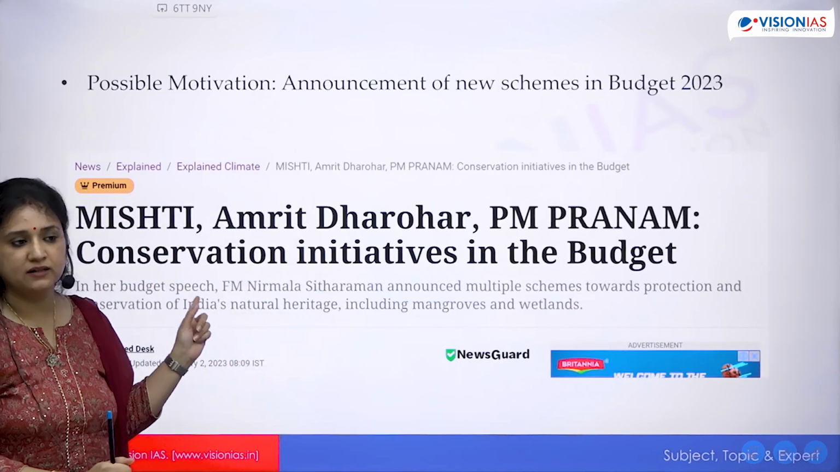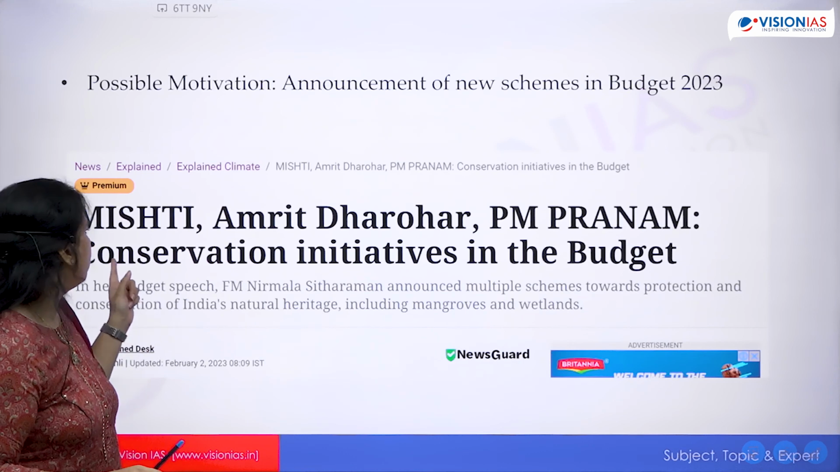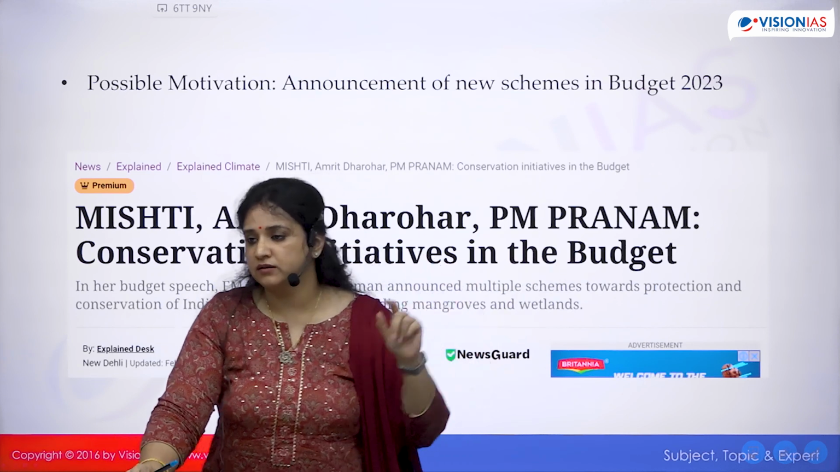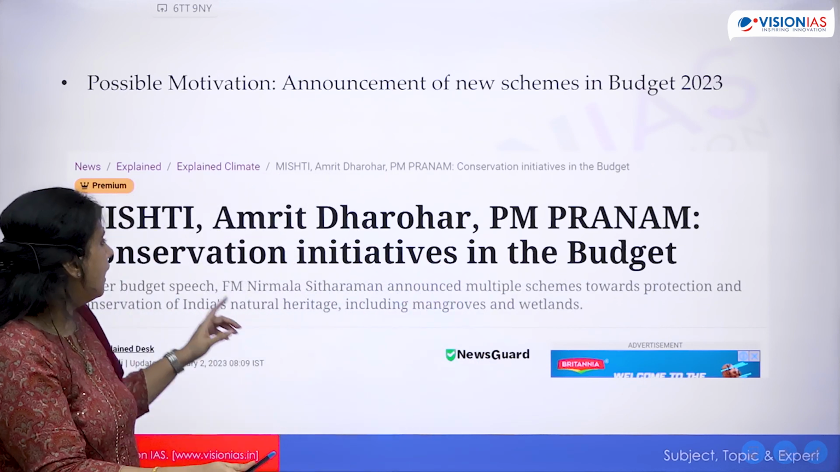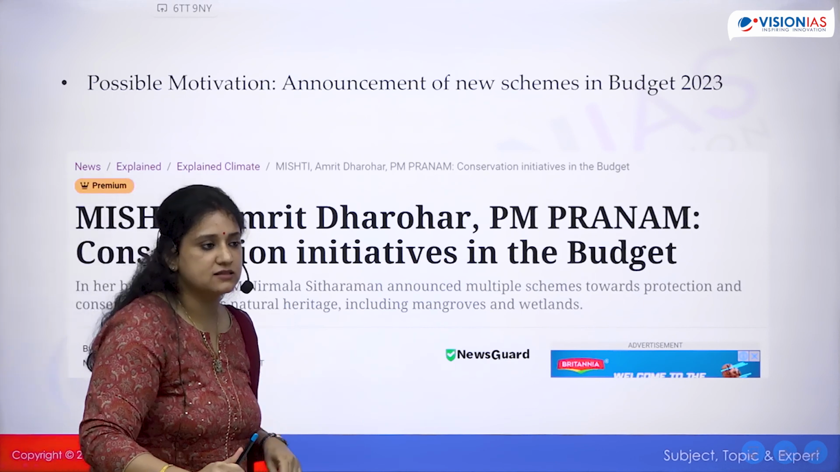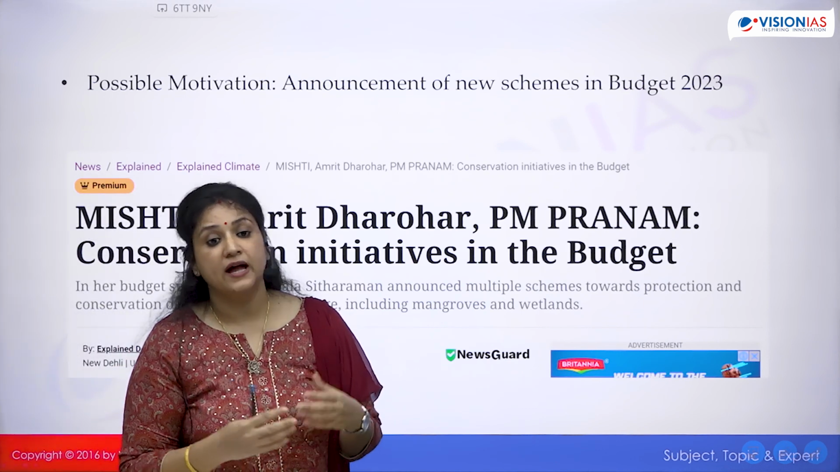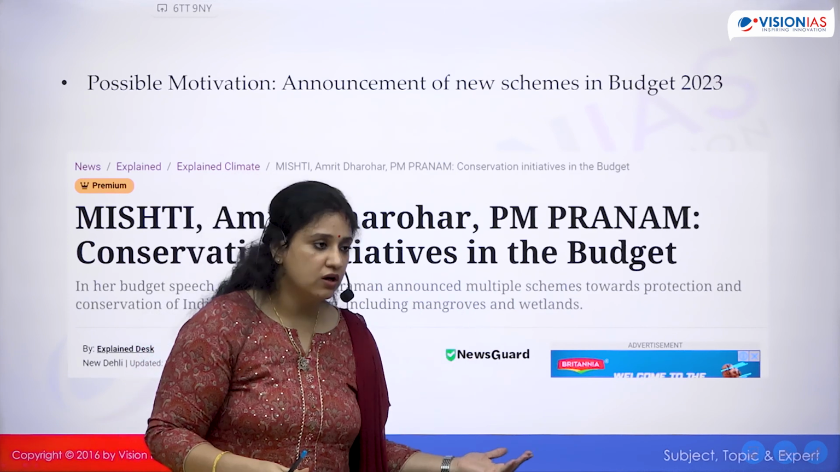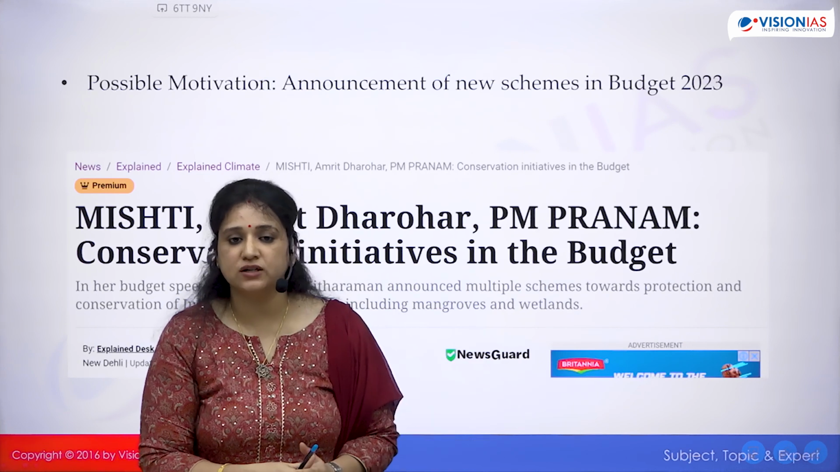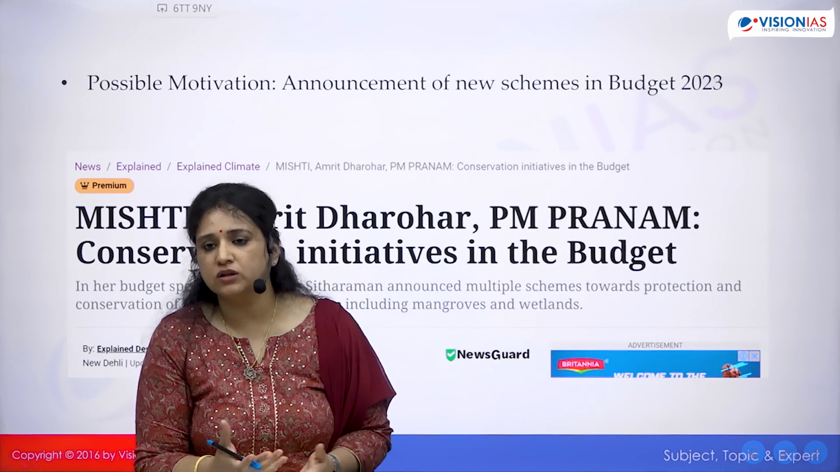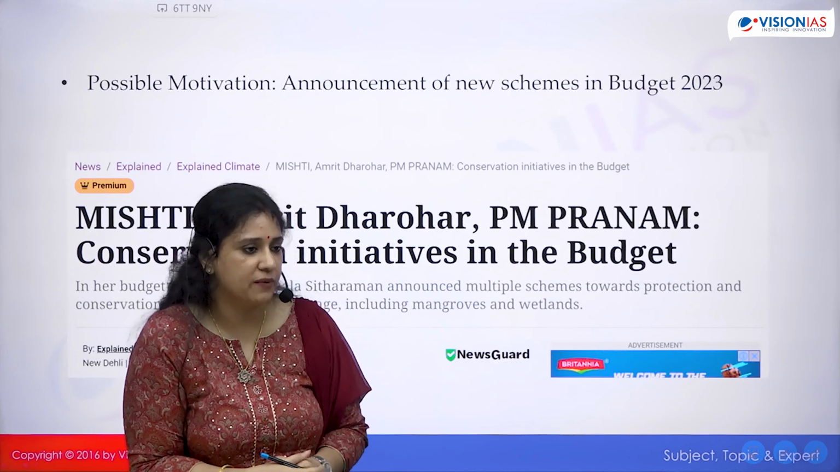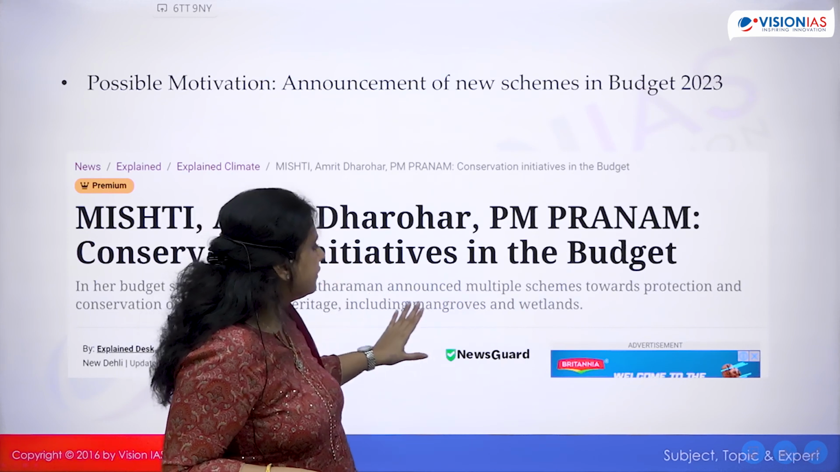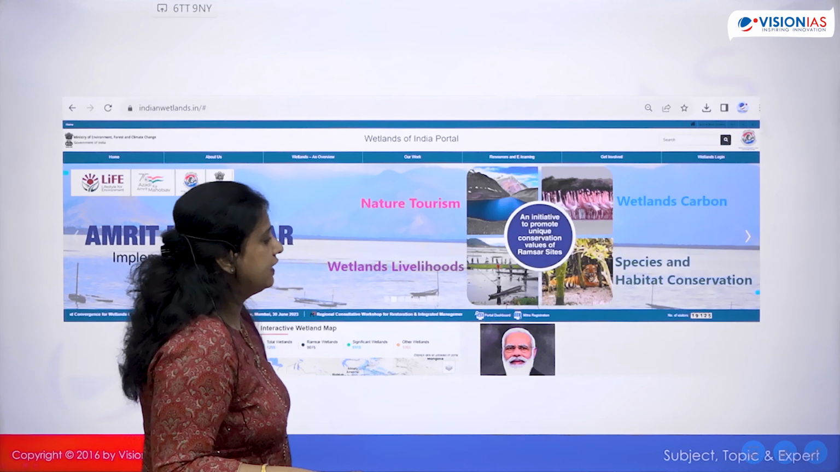In this year's budget, the government has allocated budget for Mishti, Amrit Dharohar and PM Pranam. What is Mishti for? Mangroves, right? And Amrit Dharohar is for wetlands. Okay, so these schemes have been launched. So obviously, अगर कोई नई scheme किसी particular area में launch हुई है, you ought to weigh or measure the success of the old scheme, how much that has performed. Okay, so this particular thing was covered in news in detail.